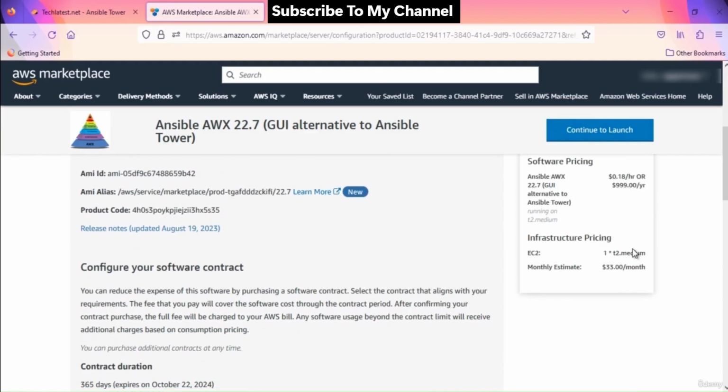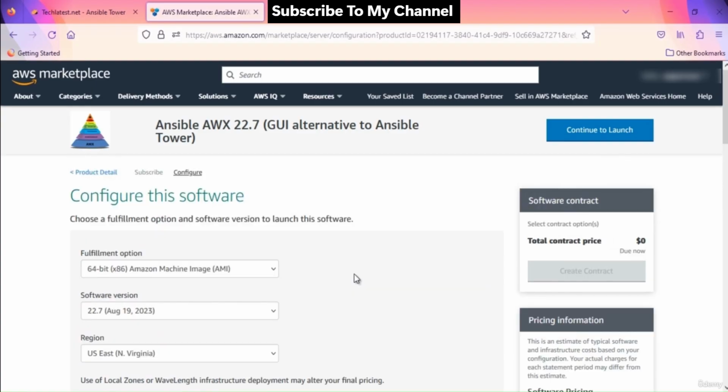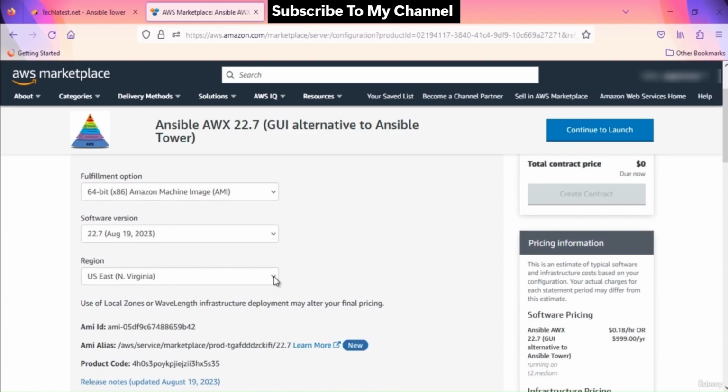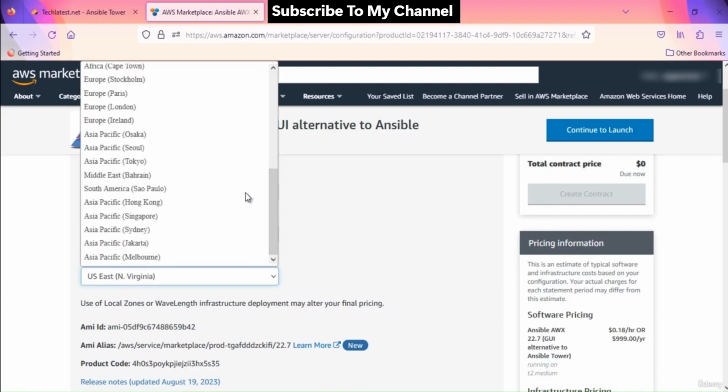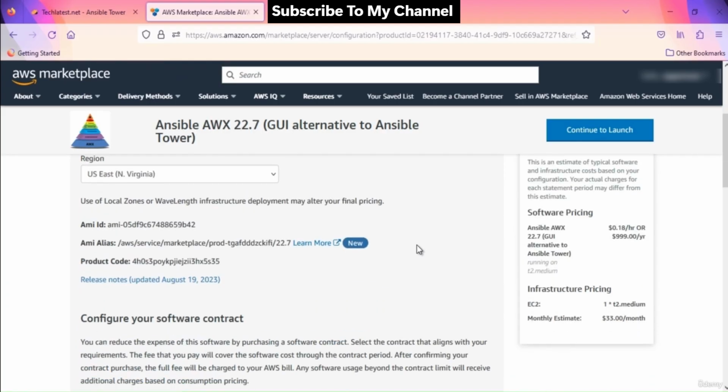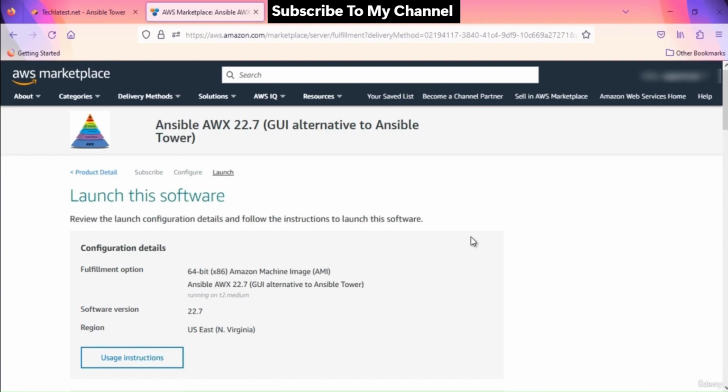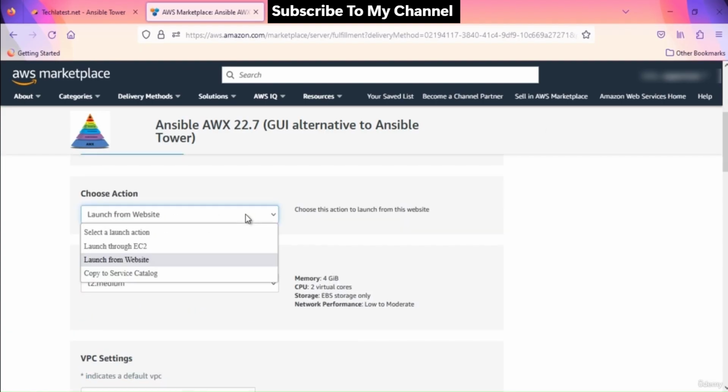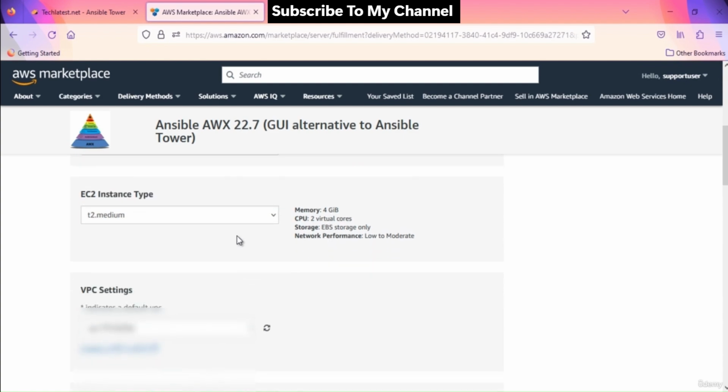On the next page, you will find detailed information about the pricing options including hourly, monthly and annual rates. Select a region where you want to launch the VM such as US East, Virginia. Click on the Continue to Launch button. The Choose Action option comes with 3 values. You can launch it through EC2, or from website, or copy to service catalog. Let's choose Launch from Website.